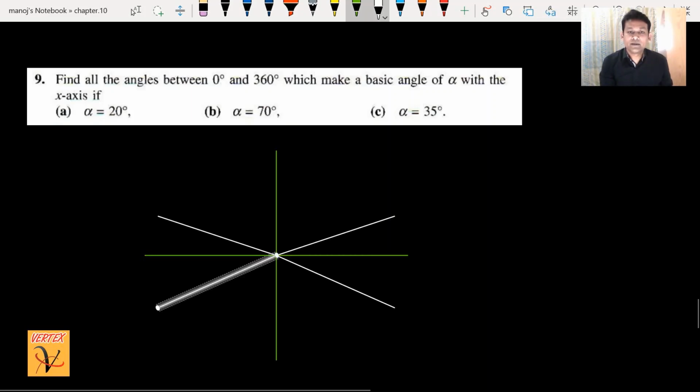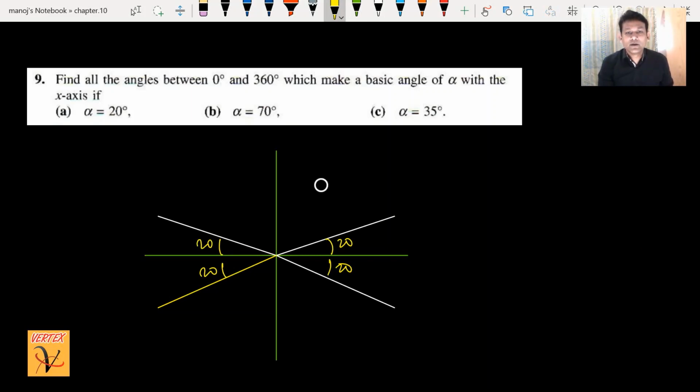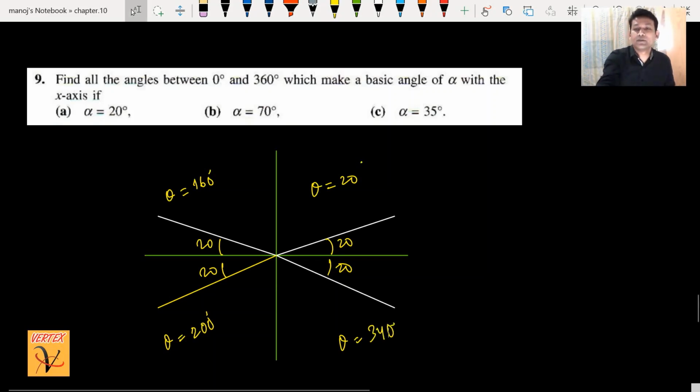So you can write, the basic angle is 20 degrees with the x-axis, and we are writing all the angles. In the first quadrant, theta equals alpha, which is 20 degrees. In the second quadrant, theta equals 180 minus alpha, which is 160 degrees. In the third quadrant, theta equals 180 plus alpha, which is 200 degrees, 180 plus 20. And in the fourth quadrant, theta equals 360 minus alpha, which is 340 degrees. That's very simple. Do the other parts, I think there's no problem.